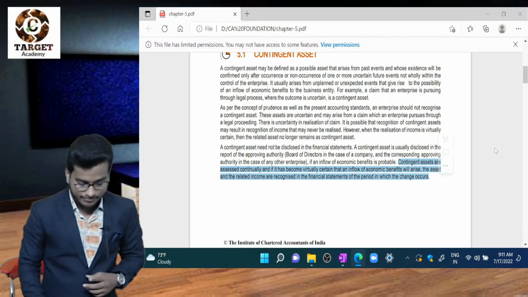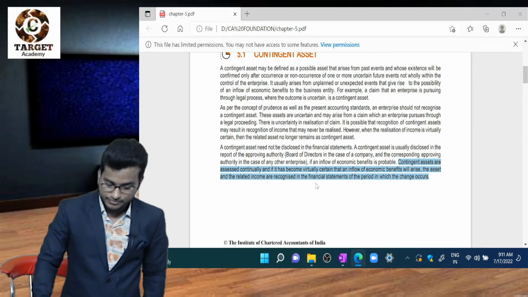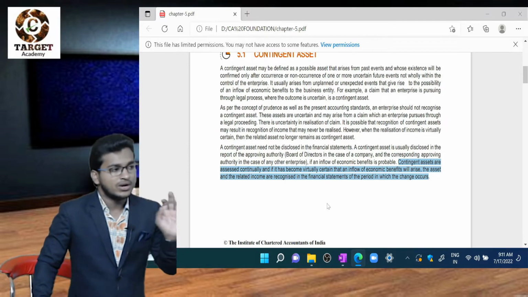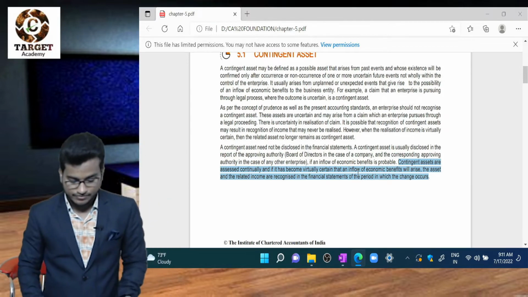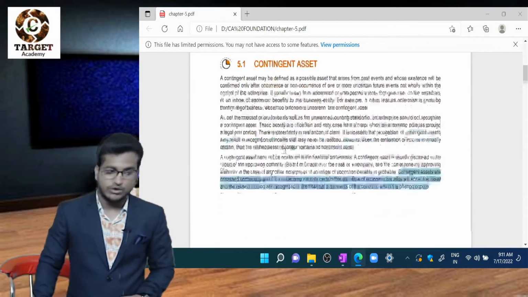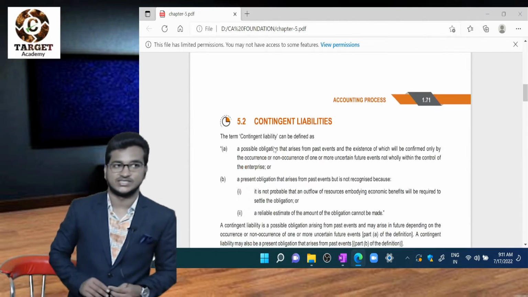If that has become certain, then we'll record. That is all about contingent assets.